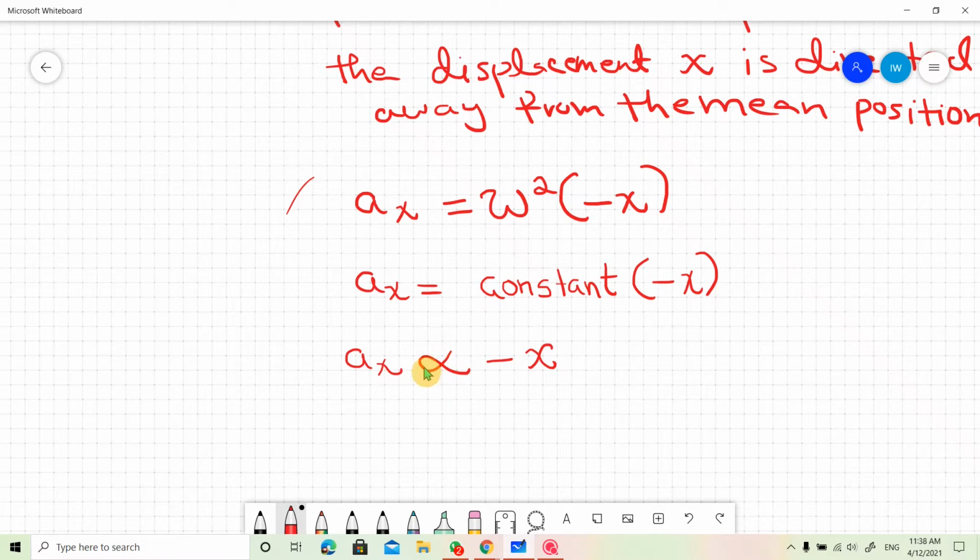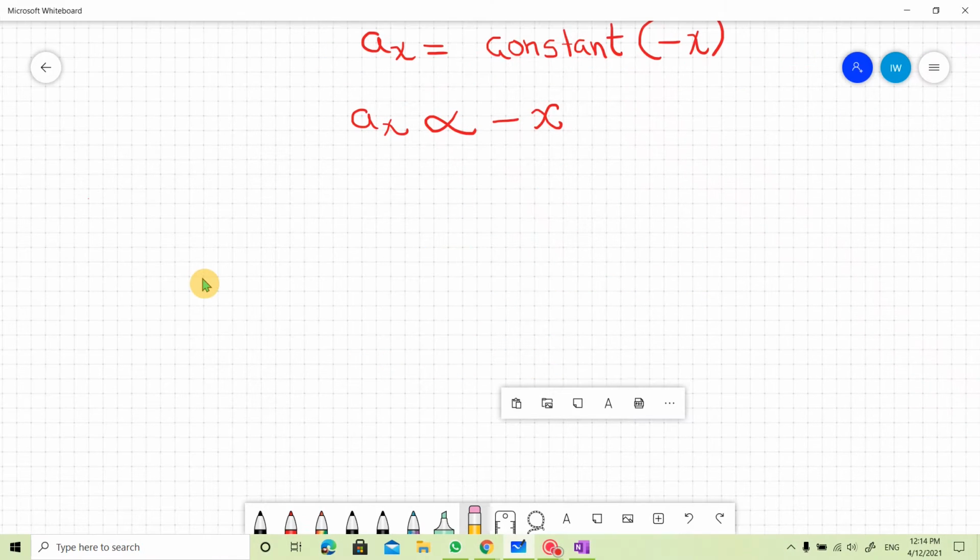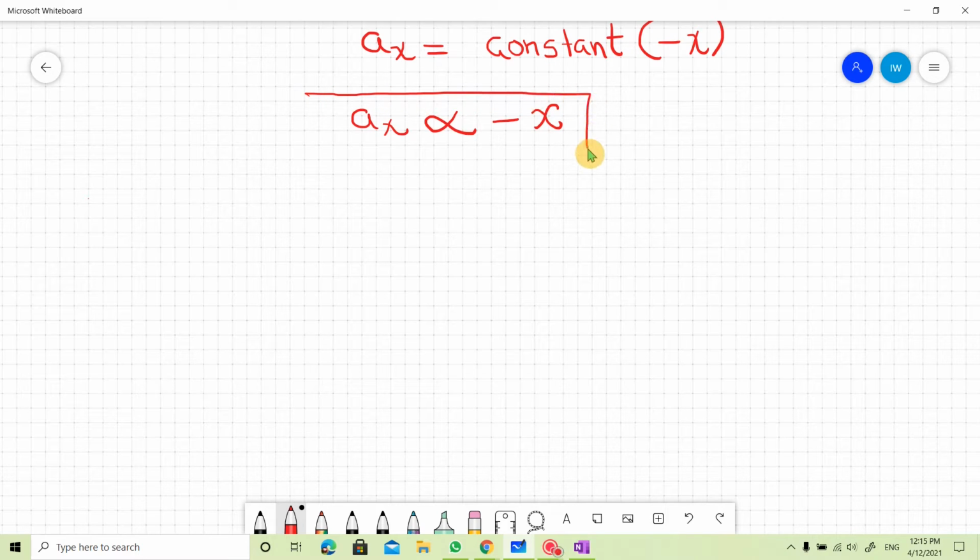If we equalize this equation, we take omega square as the proportionality constant. So this is the equation for which we did the whole derivation. And you know, this equation is called the equation of simple harmonic motion.